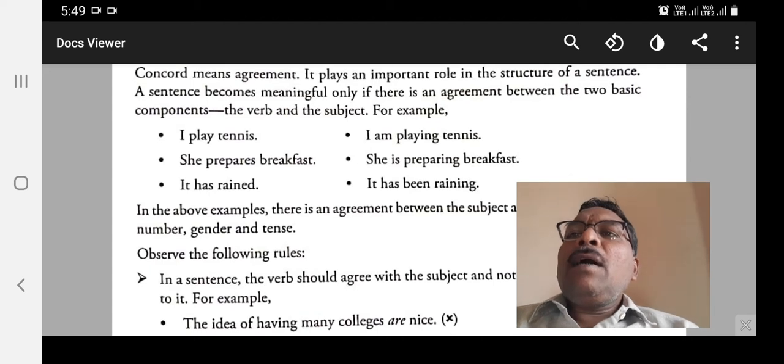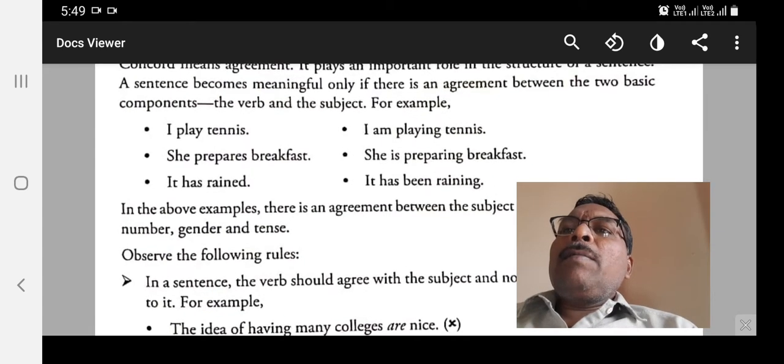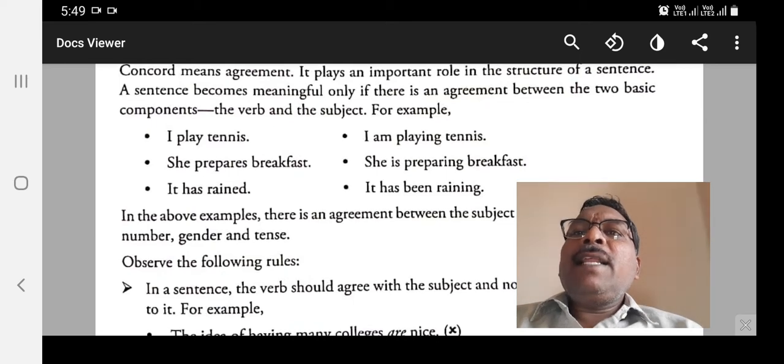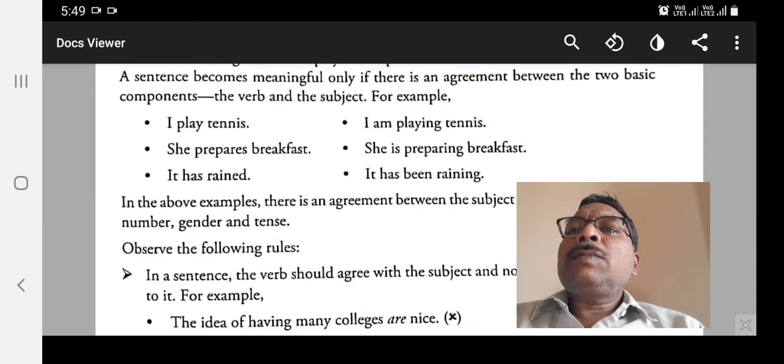A sentence becomes meaningful only if there is an agreement between the two basic components, that is the verb and the subject.